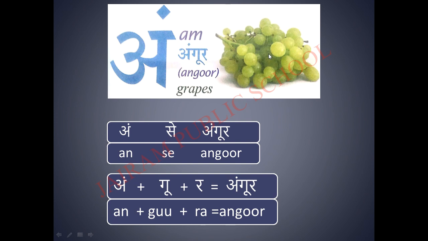Am say angur. Am plus gu plus ra joined together becomes angur. If we join these letters together, we will get what? Angur.